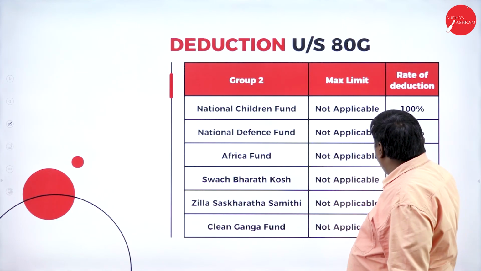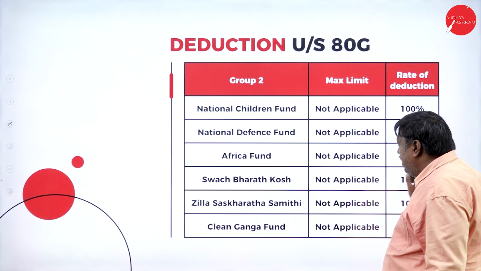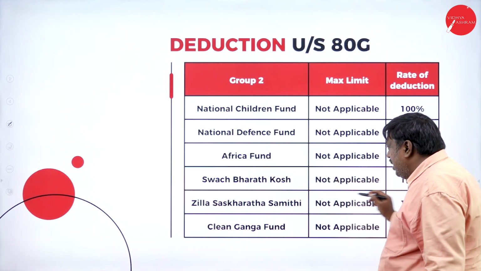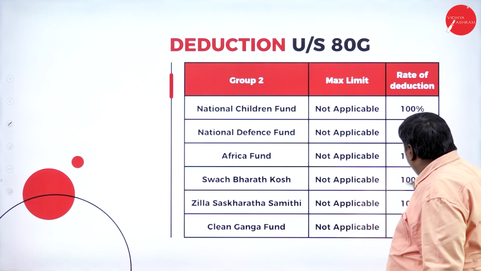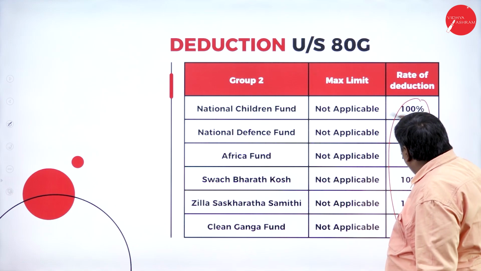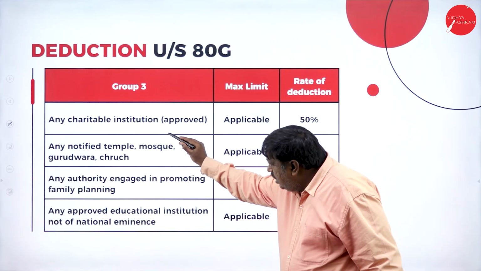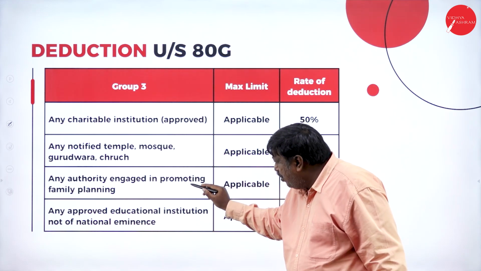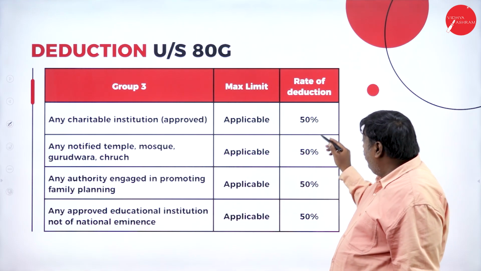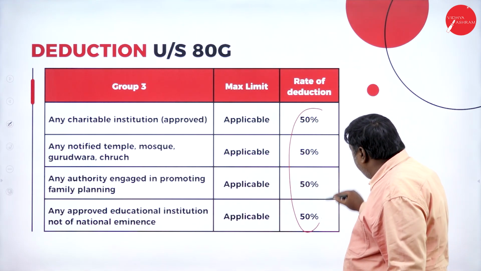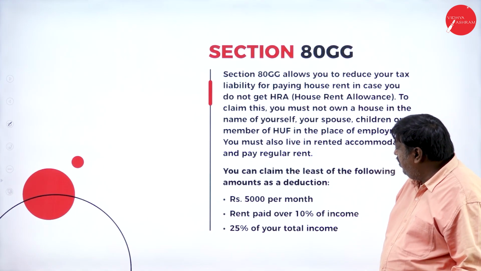National Children Fund, 100%. Defense Fund, 100%. Africa Fund, 100%. Swachh Bharat Kosh, 100%. Zilla Saksharat Samiti, 100%. Clean Ganga Fund, 100%. For all these, 100% deduction is eligible. And other than this, whatever we are giving, it will be 50%. Charitable trust, temple promoting family planning, education institution not of national eminence: if you give to these, 50% is eligible for deduction under tax. A small thing we are taking here.